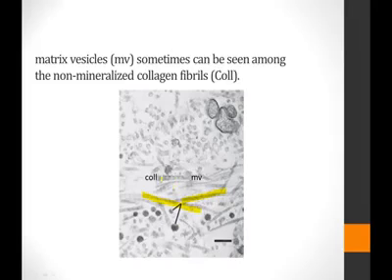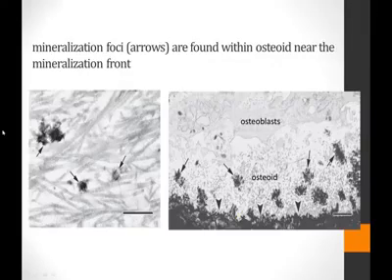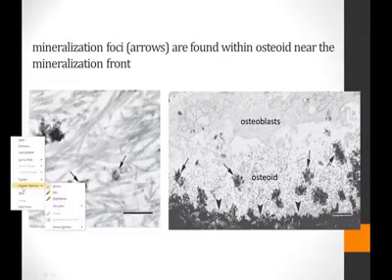These are the collagen fibrils that you can see, and then you can see numerous matrix vesicles. These matrix vesicles form the mineralization foci. So imagine if you have all of these mineralization foci, and all of these crystals grow, and eventually this whole region would be mineralized. This is how the mineralization happened. This figure here shows the mineralization foci.